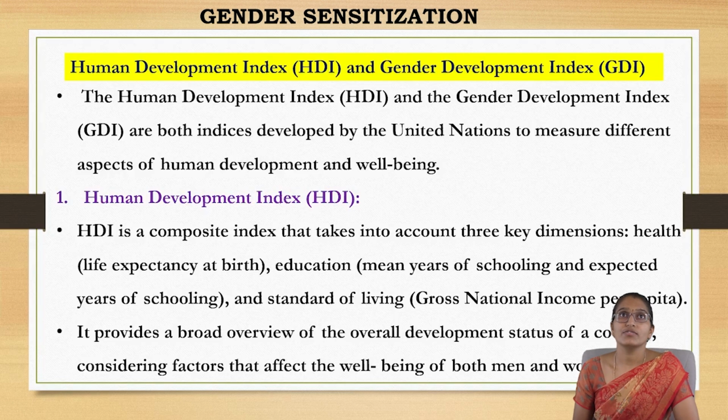So, first of all, what is the Human Development Index and what is the Gender Development Index? As in the previous class, we have discussed the Human Development Index.